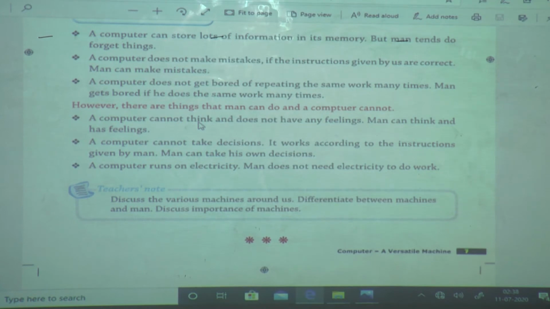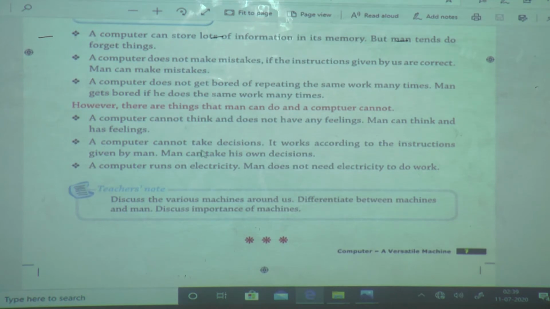If you are writing something, does the computer say don't write, it is wrong? No, computer does not have thinking power, and it does not have any feelings. Man can think, and man has feelings also.